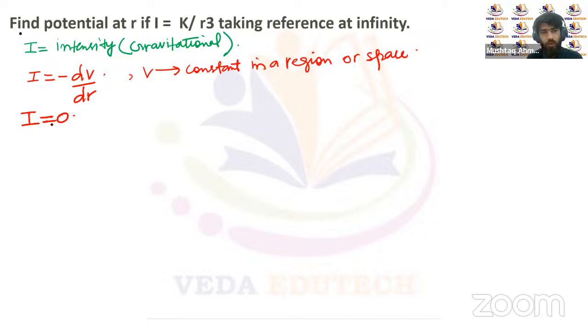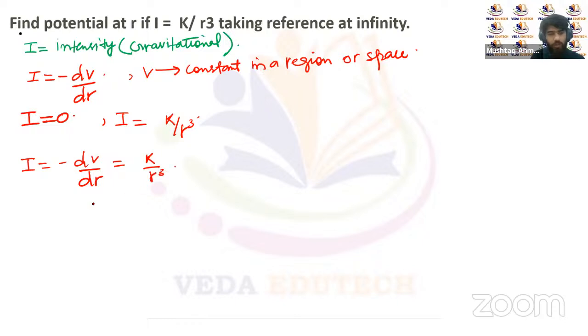Now in this question, we have been given that the gravitational field intensity is k upon r cube, right? We have to find the potential, right? So I will be equal to minus dV upon dr, that's equal to k upon r cube, right? So if we integrate this on both sides, we get minus k upon r cube dr.